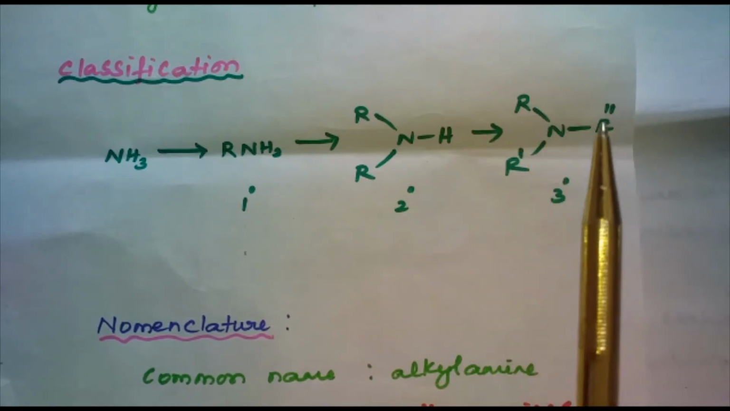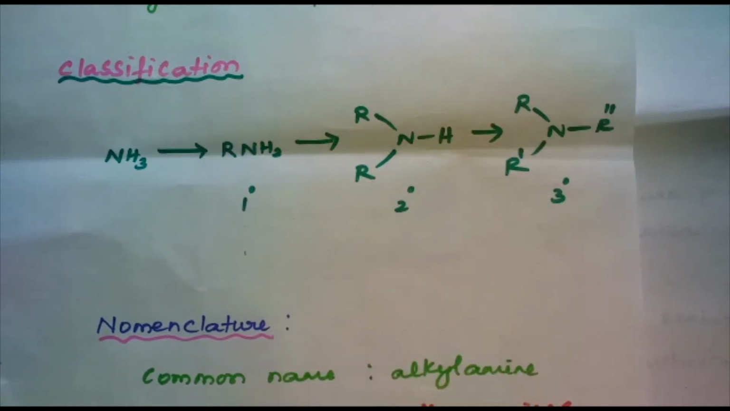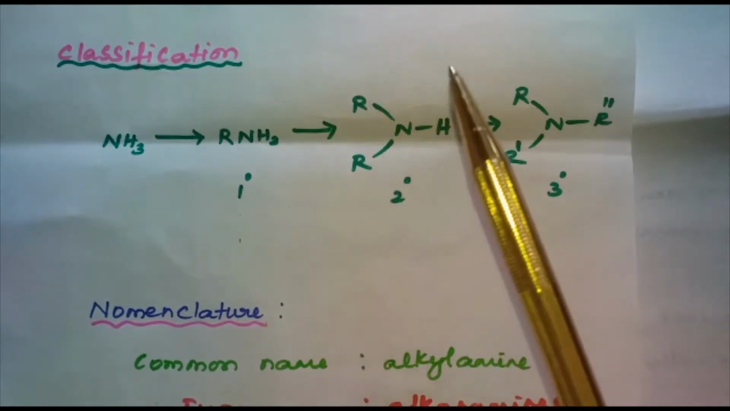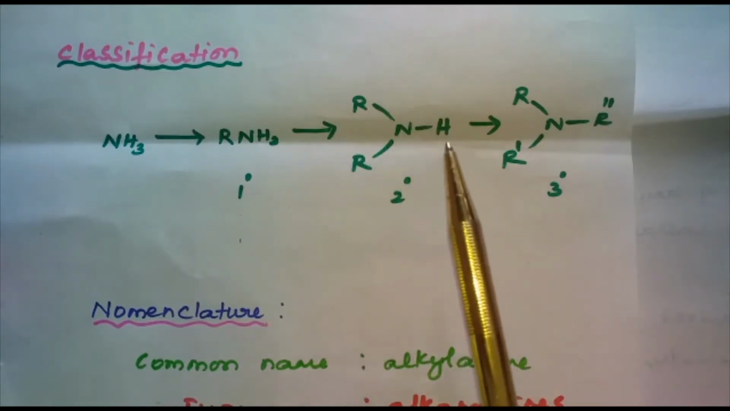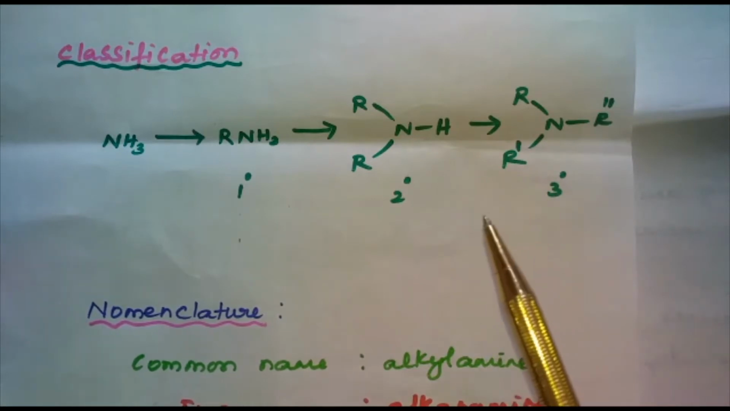Amines are said to be simple. When are amines said to be simple? When all the alkyl groups or aryl groups are found to be the same. Amines are said to be mixed when these alkyl groups or aryl groups are found to be different.